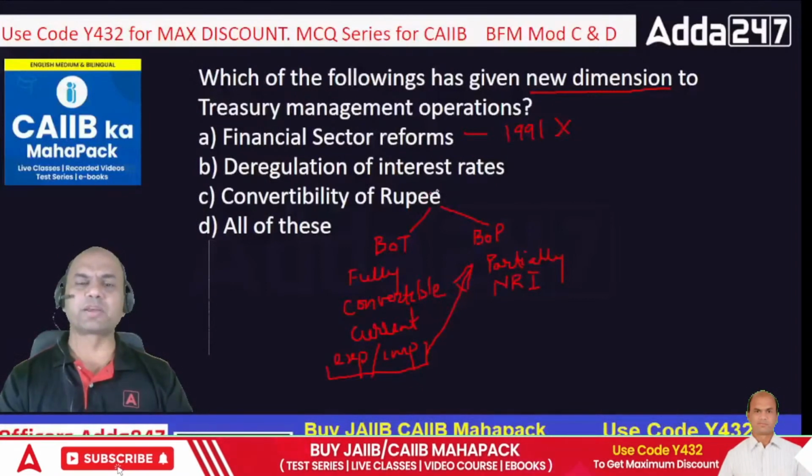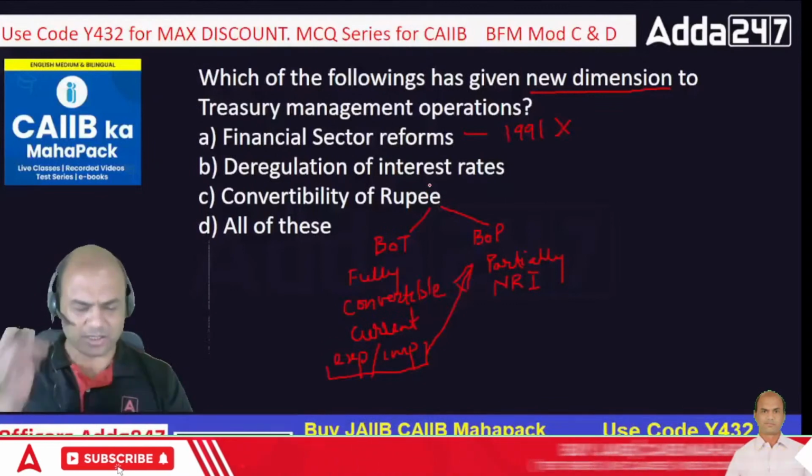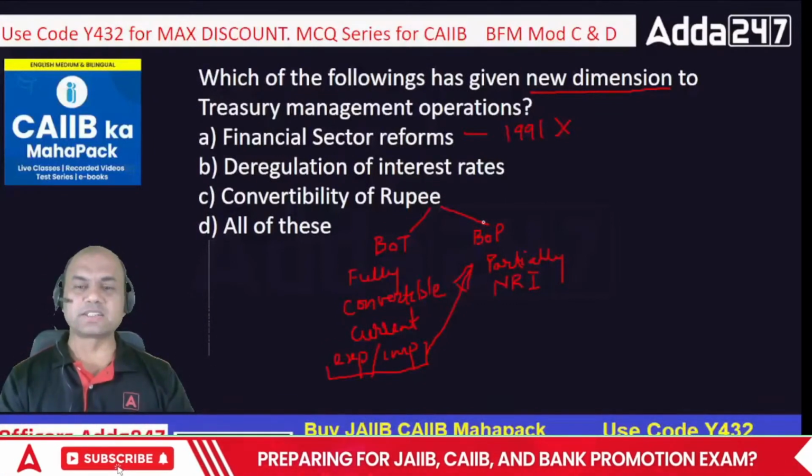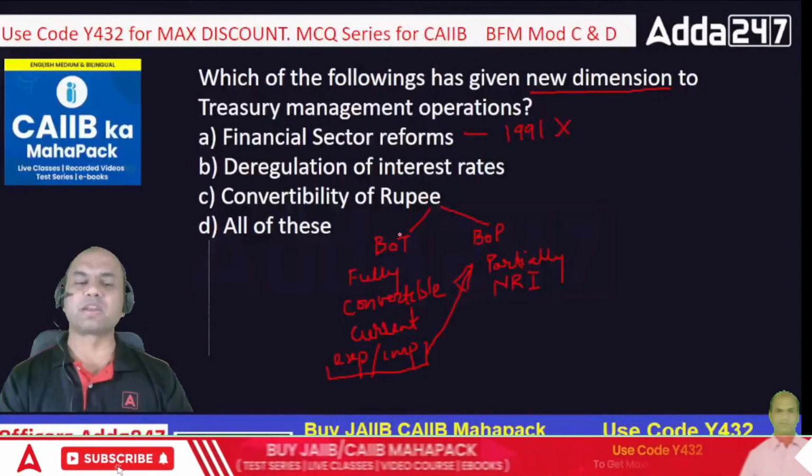And convertibility of rupee. Remember, in India there are two types of convertibilities. One is BOT and second is BOP. BOT means what? Balance of trade.